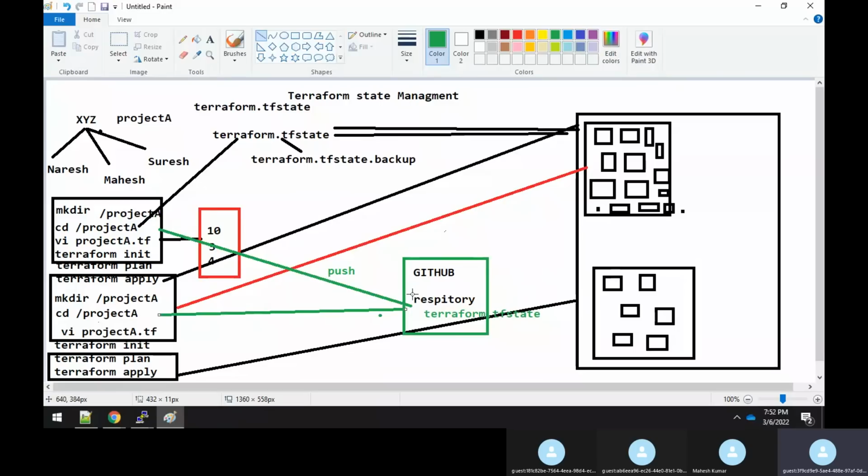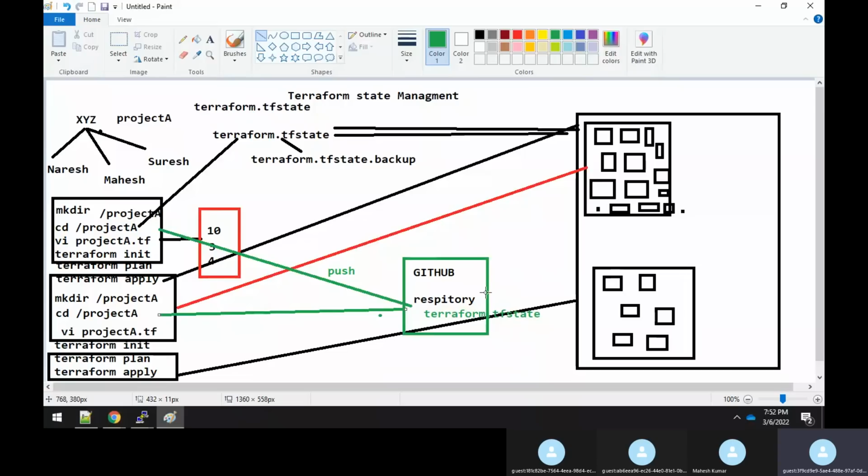Again, here one use case problem is the same as before. Naresh has worked on the entire project, and finally he has applied it. But the problem is that he has forgotten to do a push, similar to the earlier case where he forgot to upload into the common directory maintained by the NFS server. Here also he might do the same thing.